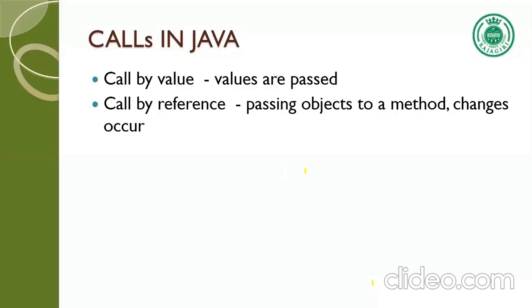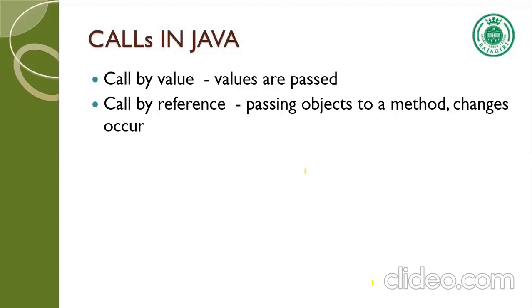Remember, in C and CPP, you were using pointers for call by reference. And I'm sure all of you are fed up with pointers. You hate pointers. So things are very easy in Java. Call by reference, you do not pass pointers because Java does not have pointers. Thanks to Java, you don't have pointers.